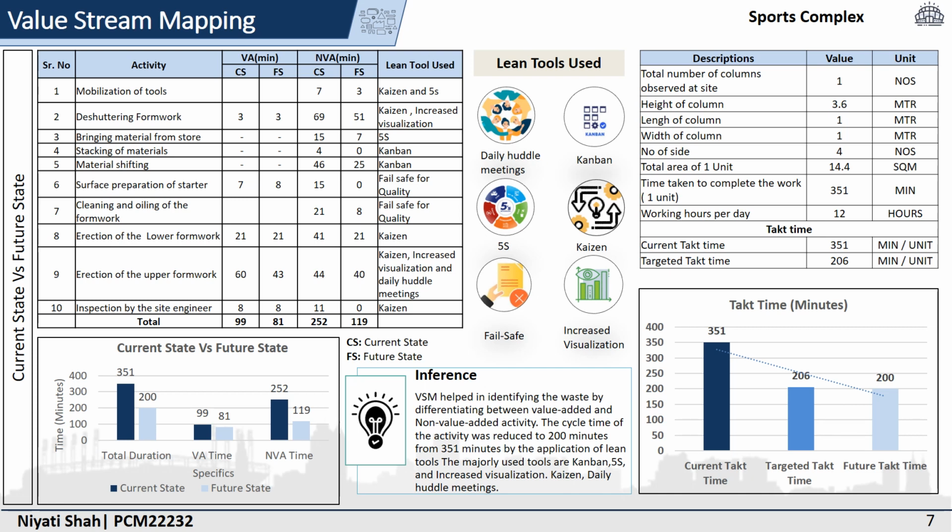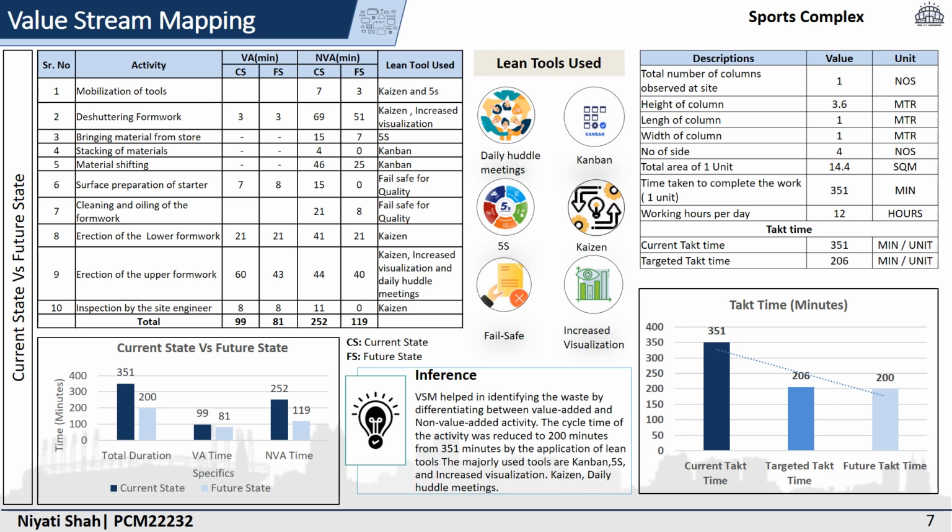Now the lean tools which were used were basically daily huddle meetings, 5S, Kaizen, Kanban, failsafe, and increased visualization. Daily huddle meetings should be conducted daily to identify the issues faced by the workers during the process. Also, 5S is to be adopted in the store so that the materials or tools which are used daily should be placed in such a way that they can be easily taken. Talking about increased visualization, workflow methodology targets should be displayed on the site for the workers. So that is how all the waste should be reduced.